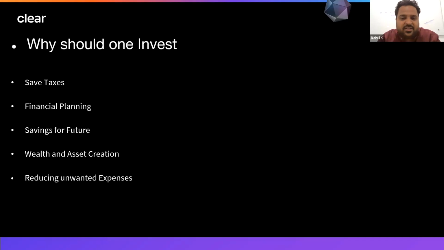So generally, what the youngsters do is they spend on Flipkart, Myntra, Amazon. They will go to some good restaurants and spend the money in the very initial days. Which is very practical. But if they have this habit of investing for the future, if they have the habit of setting aside money so that they can invest, they will reduce the unwanted expenditure. They can still enjoy with a small amount of money, but then they can plan for their future as well. So this is where we can reduce the unwanted expenditure.